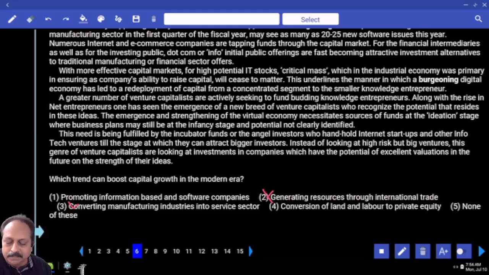We cannot do that. Conversion of land and labor for private equity, no. Answer is the first one. What is the passage about? It is all about information-based companies, promoting information-based and software companies, and that will boost what? Capital growth, obvious. Have you chosen the first option?